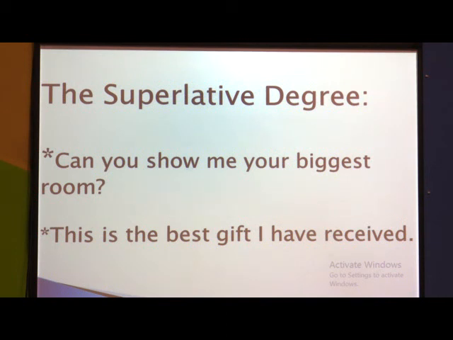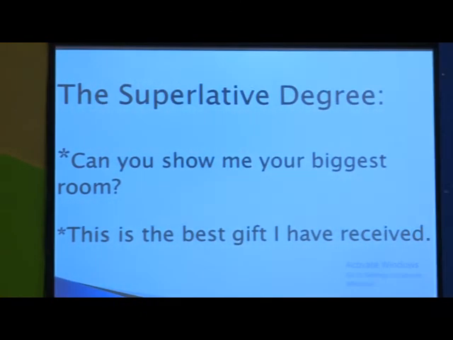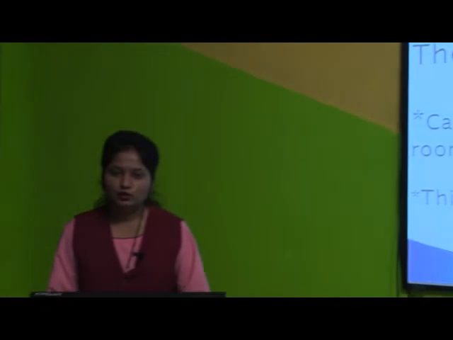I will ask, can you tell me the best book from these books? Here I use the word best, and best is the third form.